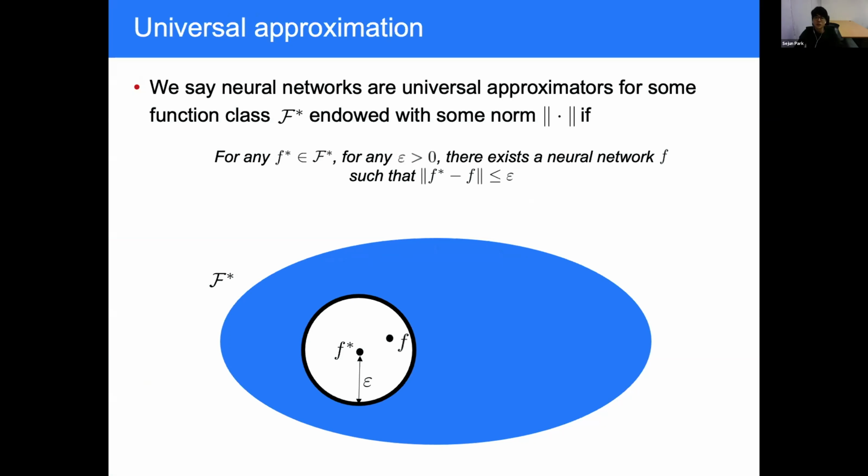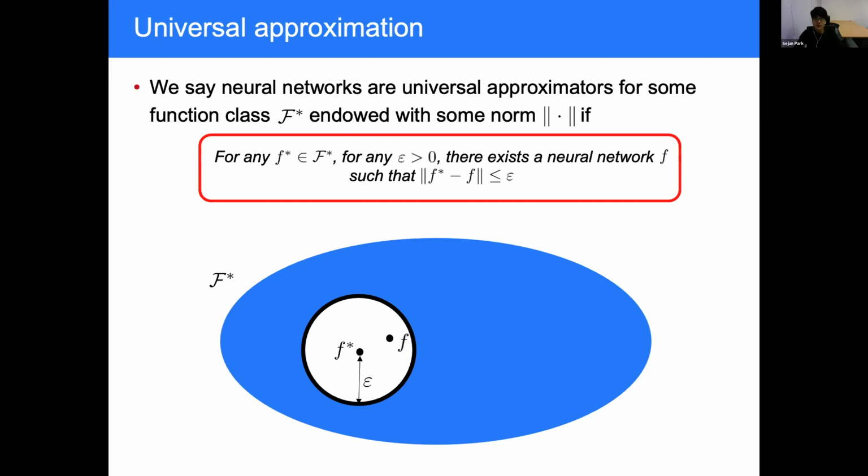First, let me introduce the formal definition of the universal approximation. We say networks are universal approximators for some function class endowed with some norm if for any target function in this function class and for any error bound epsilon, there exists a neural network approximating the target function in epsilon error.